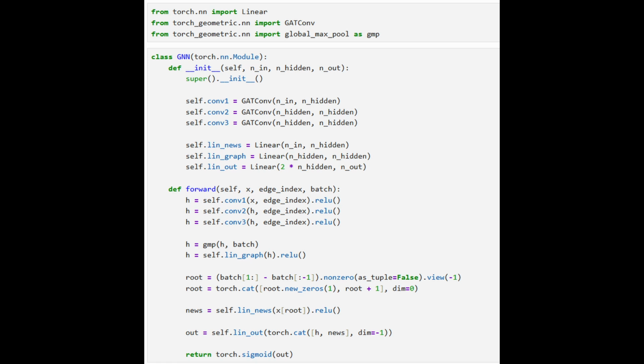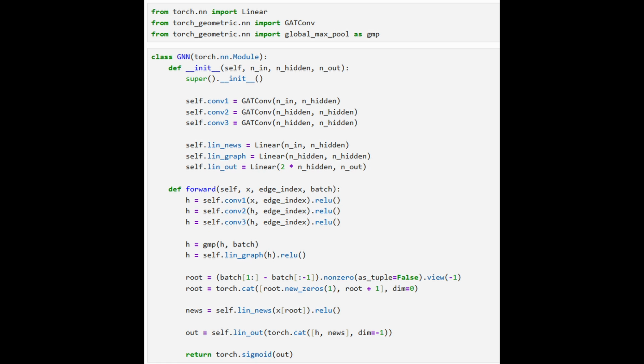Our model will have these three stages: passing, pooling, and prediction. I'll be explaining our convolution layers like a platoon of Girl Scouts selling cookies. In layer 1, we deliver cookies to our neighbors. In layer 2, we deliver them to their neighbors. And by layer 3, you've built a cookie empire of thousands of loyal customers. We define the linear layers. One processes the news or root node features, one processes the graph embedding, and the final layer combines both.